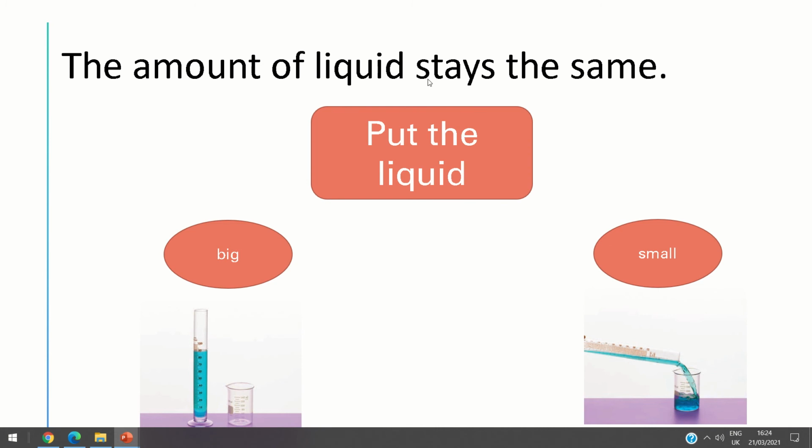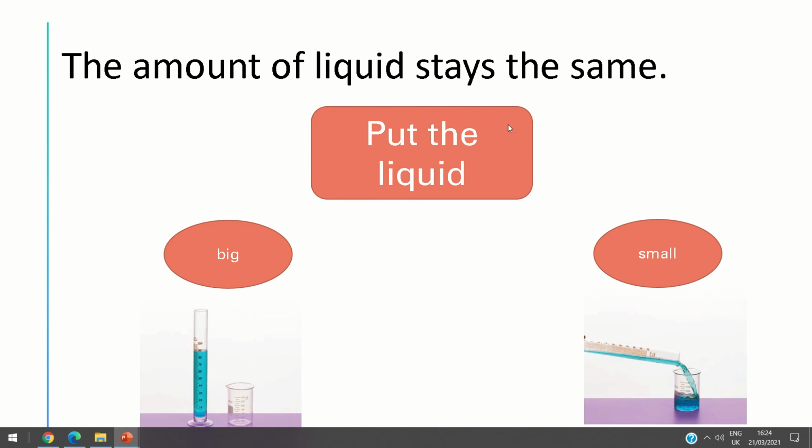The amount of liquids stays the same. The amount is not different. If we put the liquid here in a big container or in a small container, it's the same. Look, there's 90 millimeter, okay? So this is 90 and here it's 90, so it is the same. The amount of liquid stays the same if we put the liquid in a big container or in a small container.